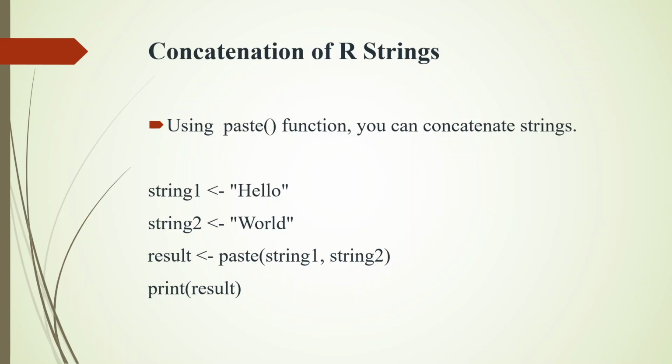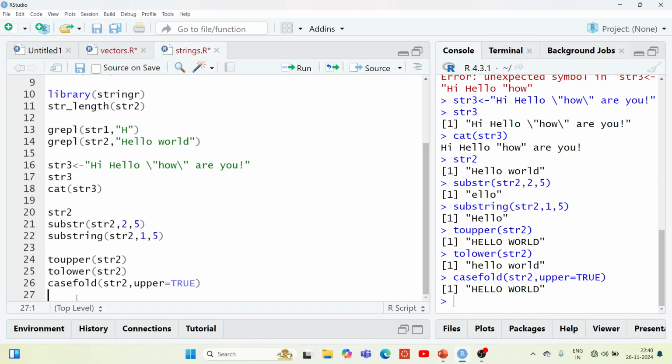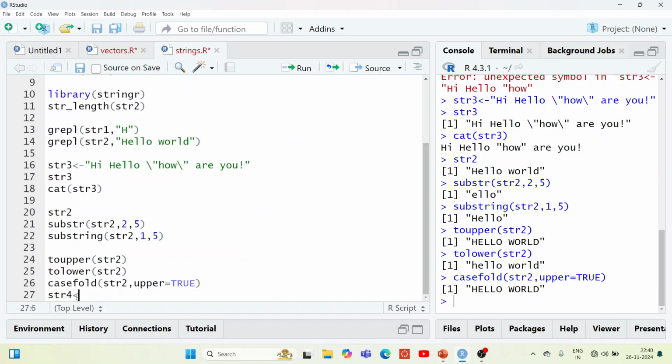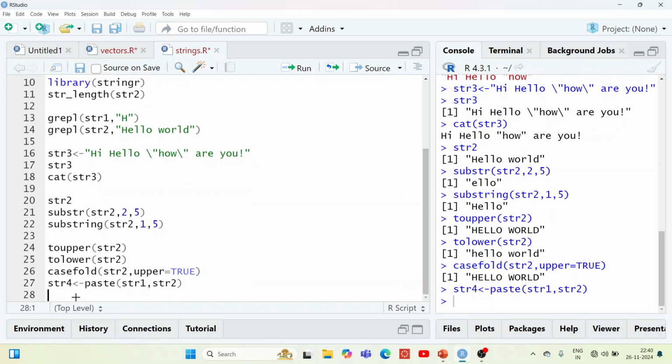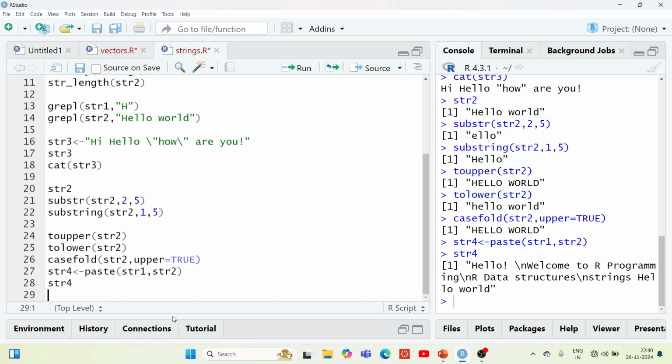And one more important thing is the concatenation of R strings. To concatenate means to combine two string variables into one string variable. You have to use the paste function. Suppose I want to combine string 2 and string 3 into string 4. Then you use paste of str1 and str2. I have already created the two strings. Then execute str4 and print the output. You see, you are getting the output.